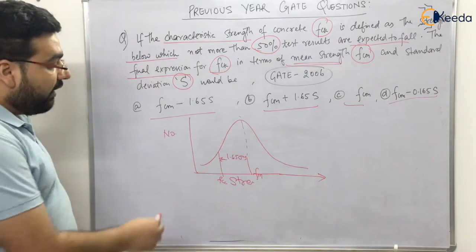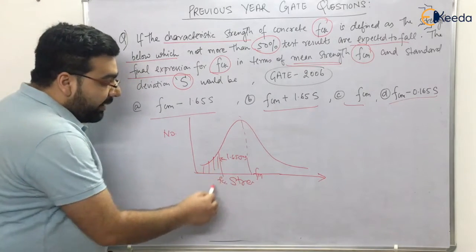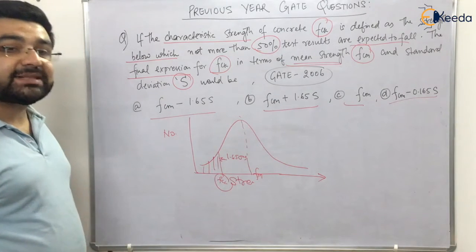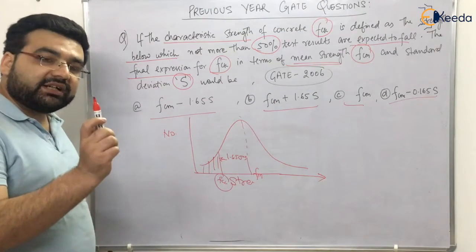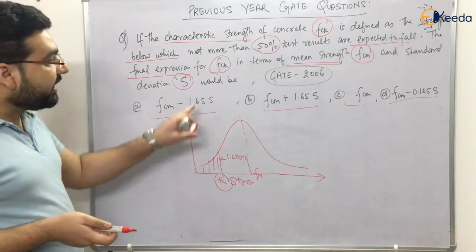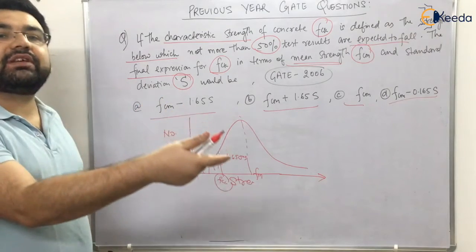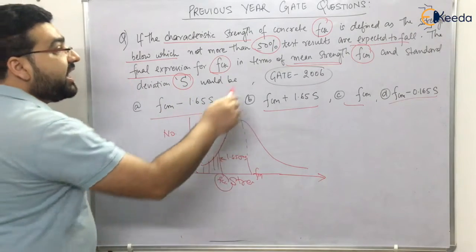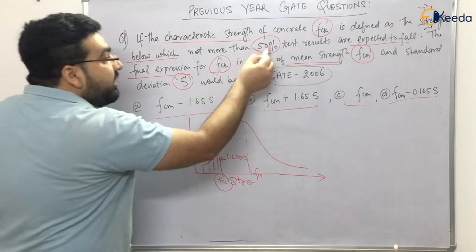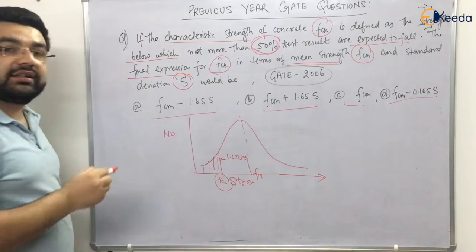But here, what was FCK? Below which not more than 5% of the results are expected to fall. 5%. That is the standard definition of FCK. But here it has changed the definition. What is it saying? It is saying that FCK is defined as a strength below which not more than 50%.